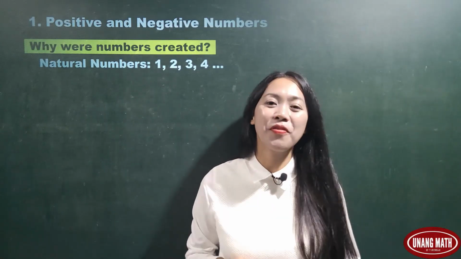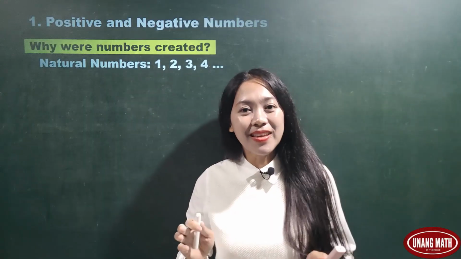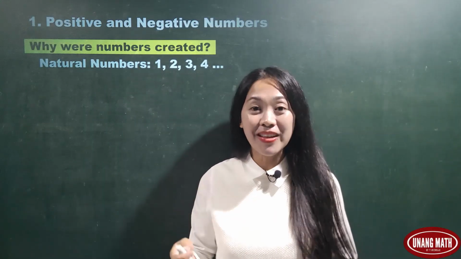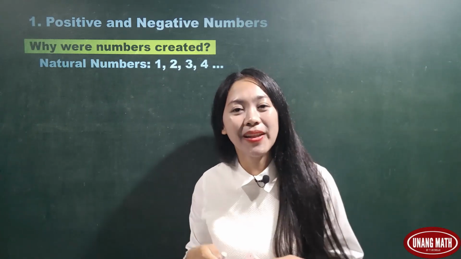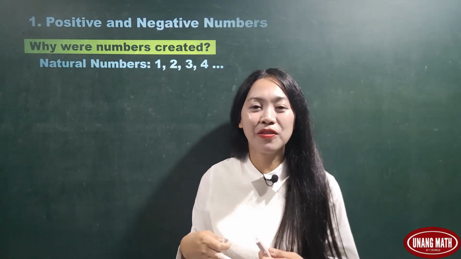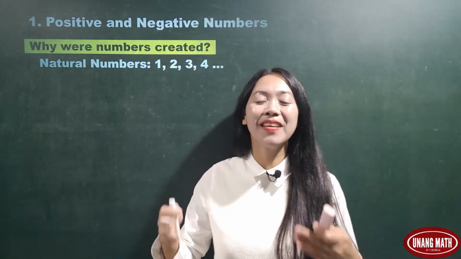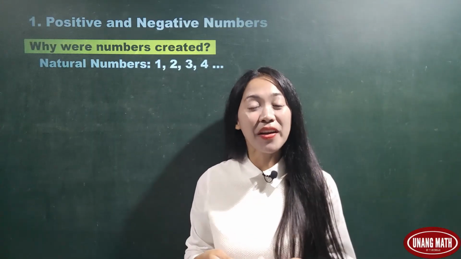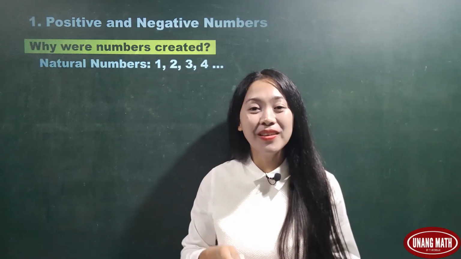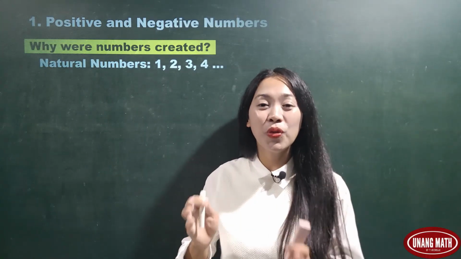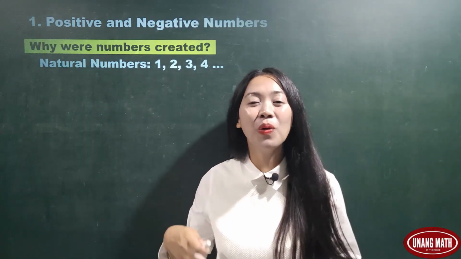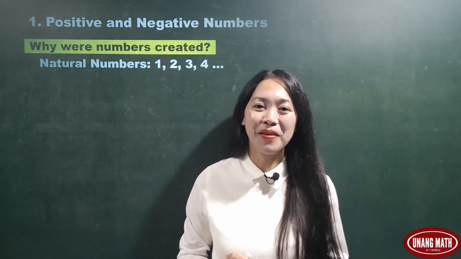Let's say, for example, when we see something, our instinct counts. Example, 1 apple, 2 bananas, 3 lemons. So counting is natural. And we are counting using our own language. So these numbers 1, 2, 3, 4 are called natural numbers.